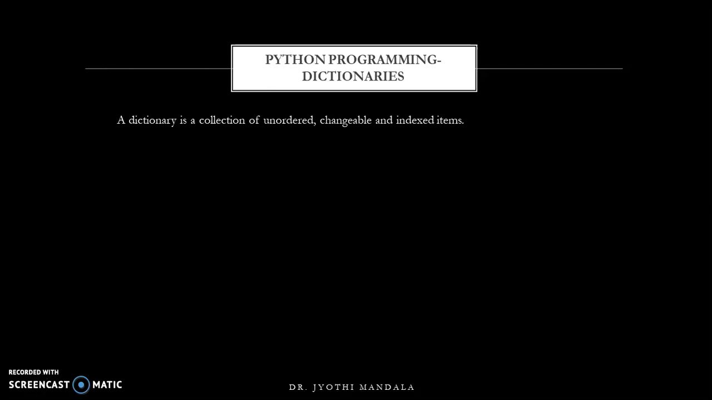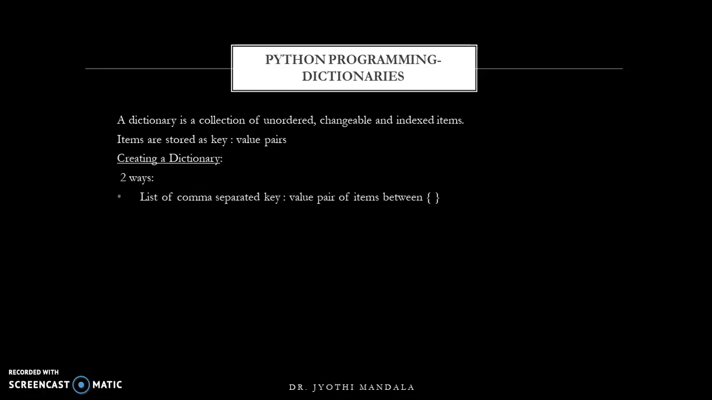But the difference between a sequence and a dictionary is that in a dictionary items are stored as key value pairs. In a sequence we directly store the values, whereas in dictionaries we need to store the items as key value pairs. Now let us see how to create a dictionary. A dictionary can be created in two ways. The first way is separating all the key value pairs and keeping all the key value pairs in between these flower braces. Let us see one example.